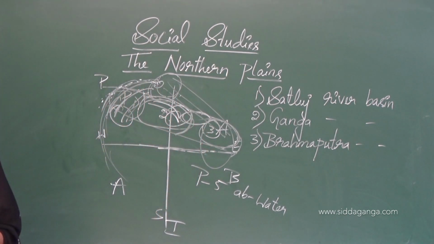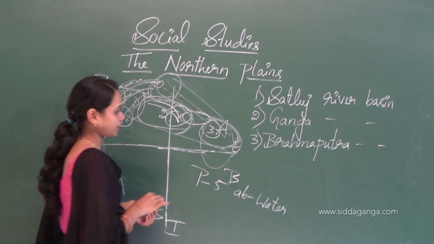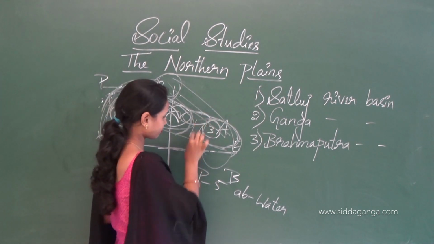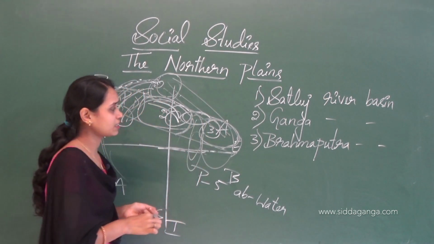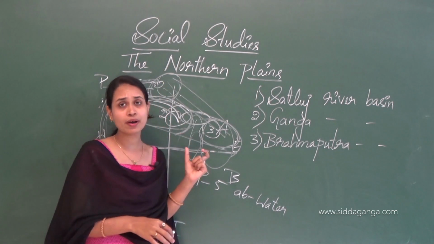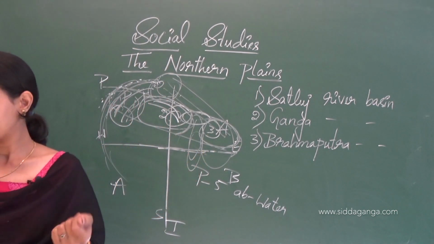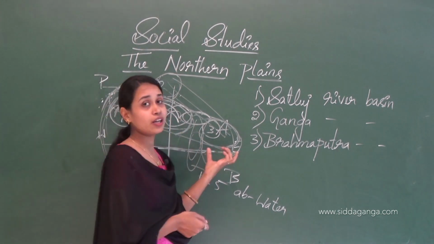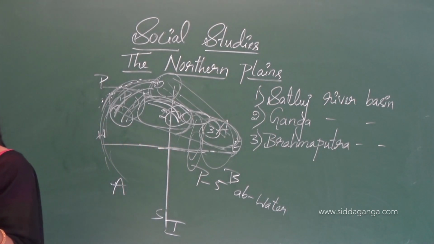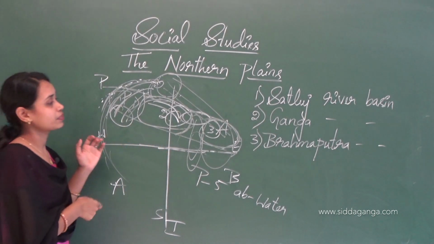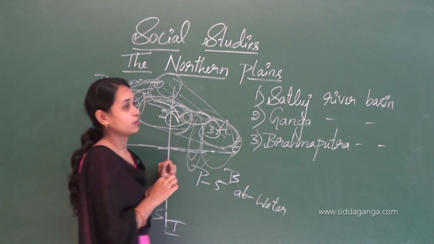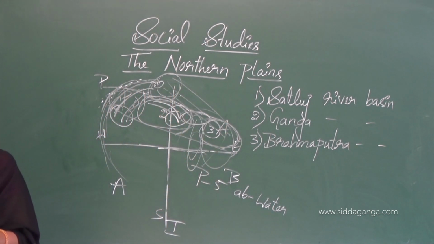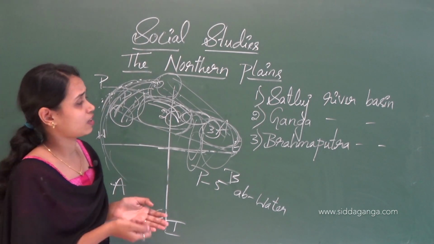Many of them join the Brahmaputra river after passing through Bangladesh, our neighboring country. We can see Bangladesh here, so many rivers also flow through Bangladesh. In India, the main branch of Ganga is Hooghly. We can see the Hooghly in West Bengal. This river passes through Calcutta, the capital city of West Bengal.